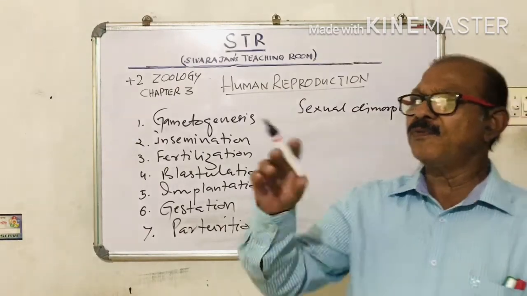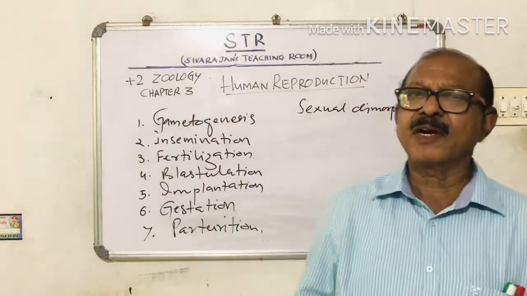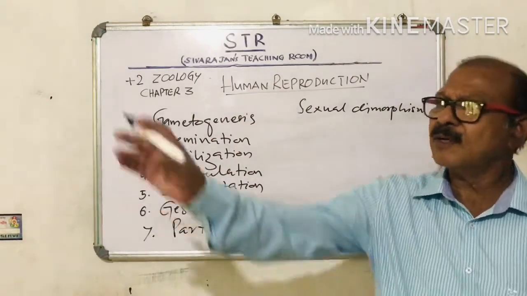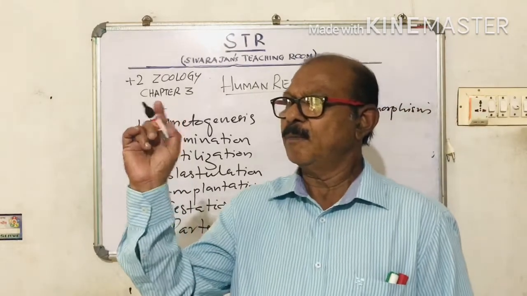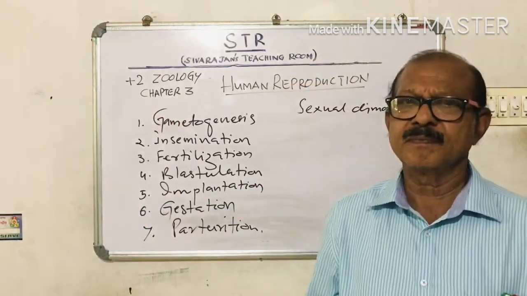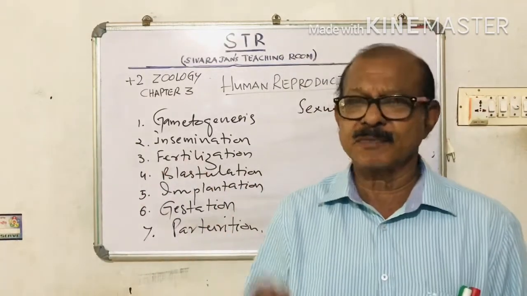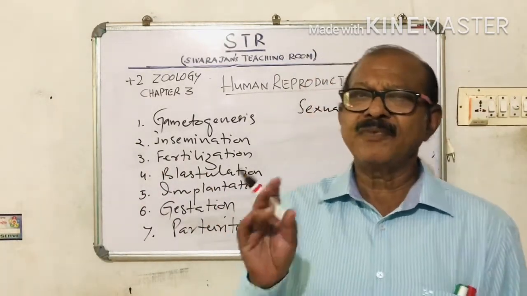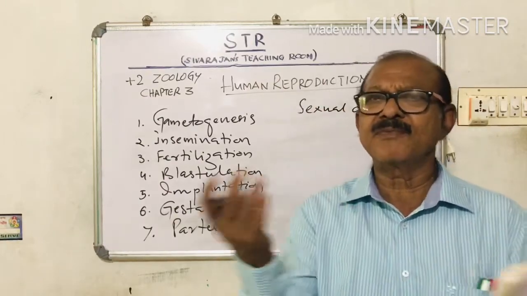Suppose 50 crows are in a tree in front of our house. Can you point out the male crows? Or can you point out the female crows? No, we cannot distinguish, because they have no distinguishing features.